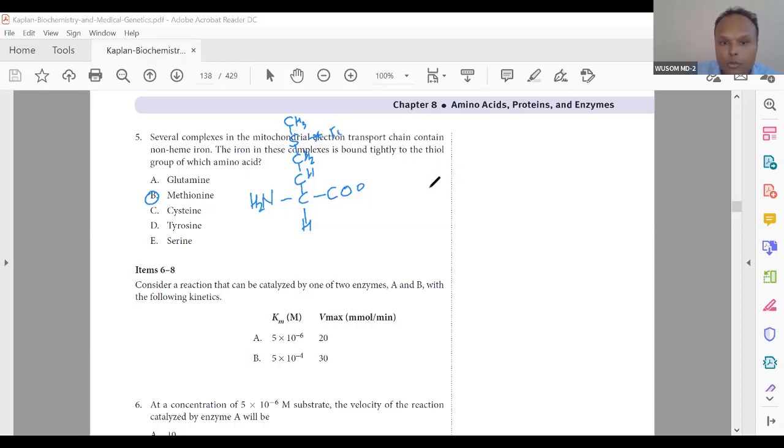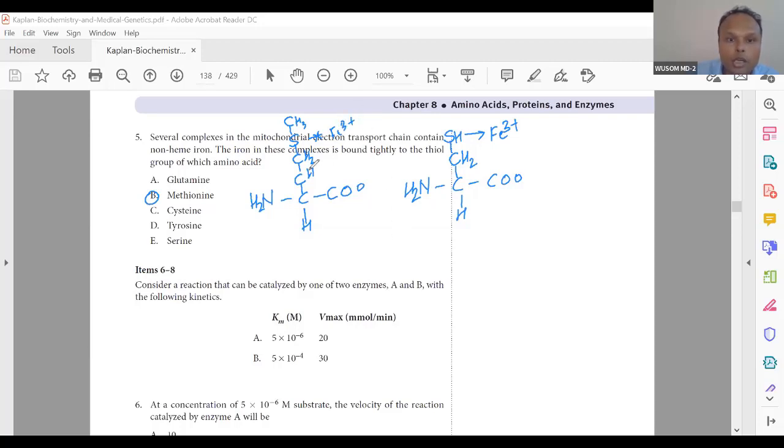Whereas in cysteine, which is an amino acid with an amino and an acid group, there is a thiol group, a sulfur and hydrogen group, in this position. So this is free to form a bond with iron, especially Fe3+, not Fe2+.